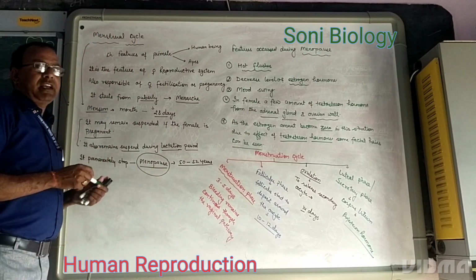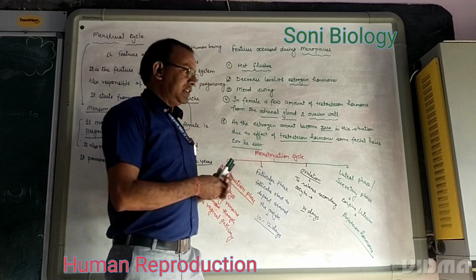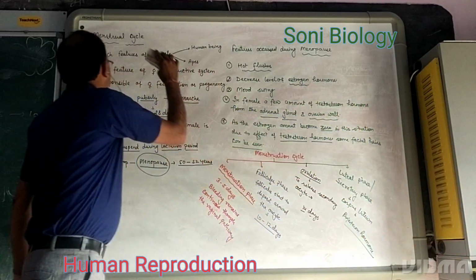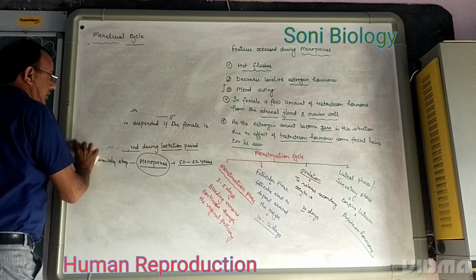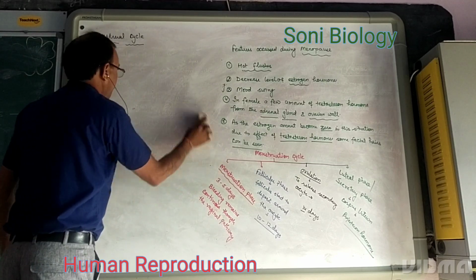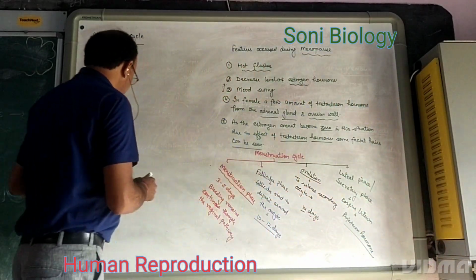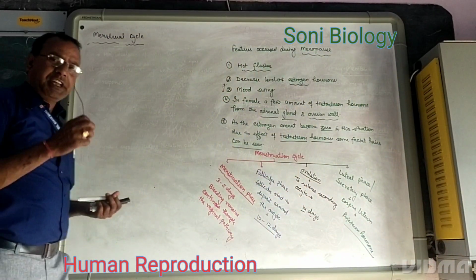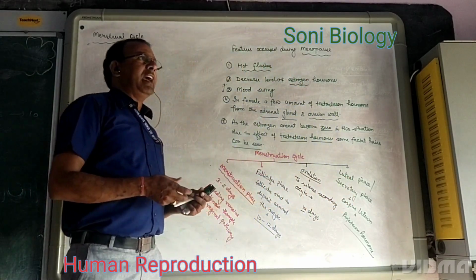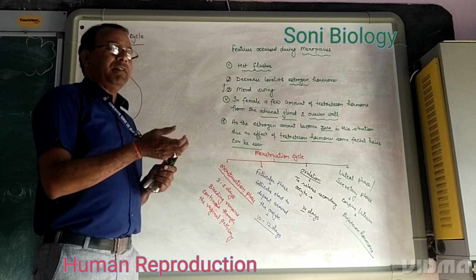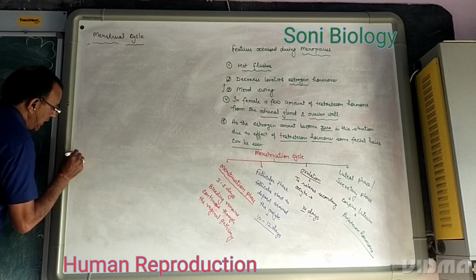How this menstrual cycle takes place, we will discuss. We will draw a diagram and explain the menstrual cycle. There are 4 phases, and we can explain them with the help of a diagram. There are changes in the uterine wall, changes in ovarian hormones, changes in the ovary, and what happens after stimulation of the pituitary gland. First of all, the uterine wall.